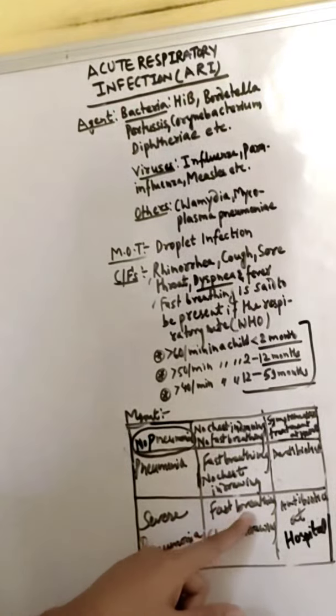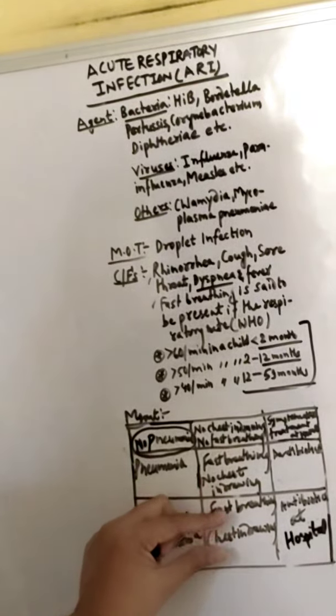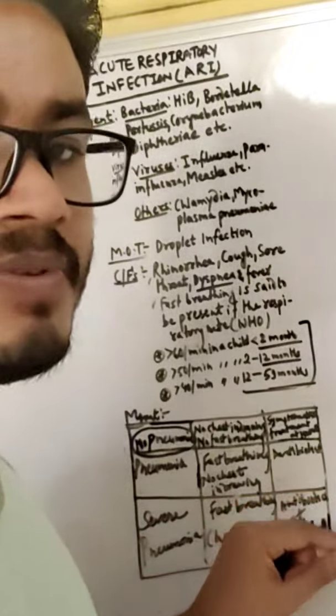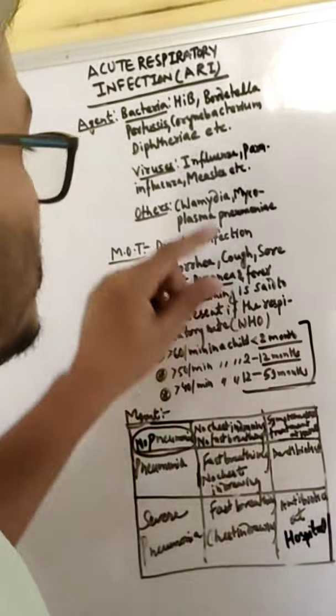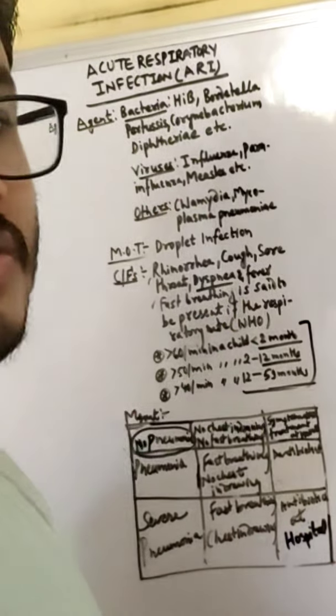Severe pneumonia: fast breathing and chest indrawing. Both clinical features will be present, and antibiotic treatment at hospital will be provided. So this is all about acute respiratory infection.